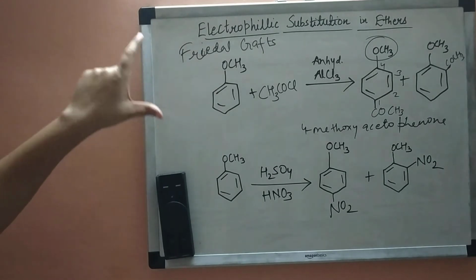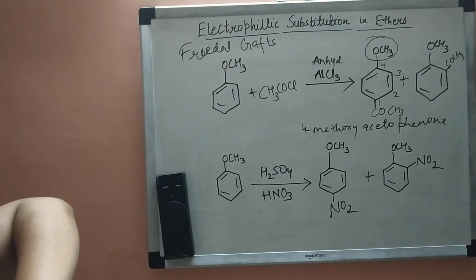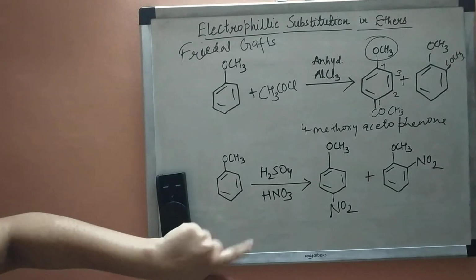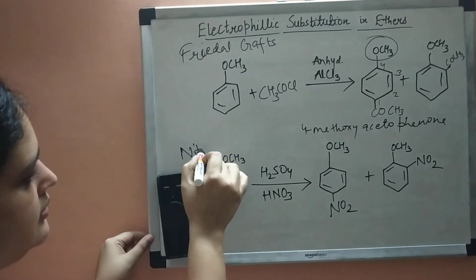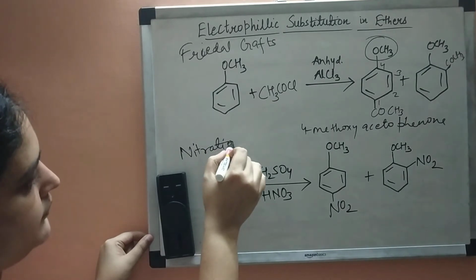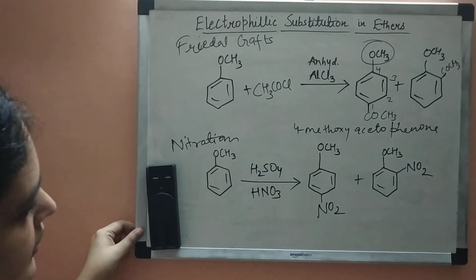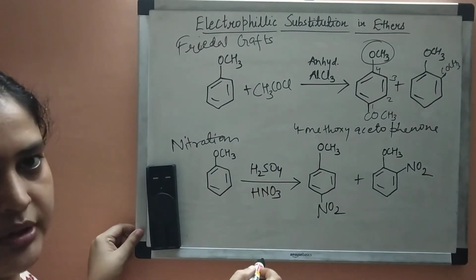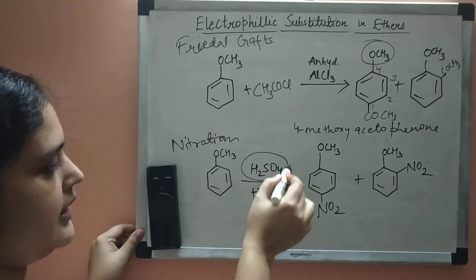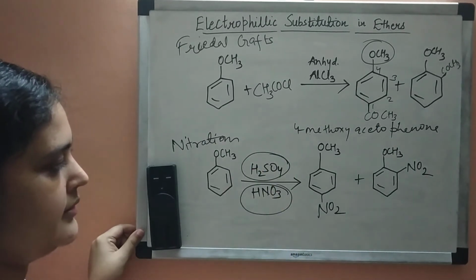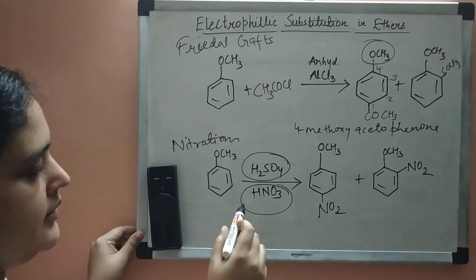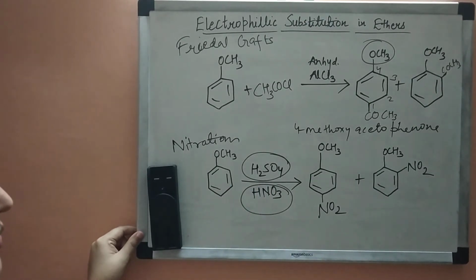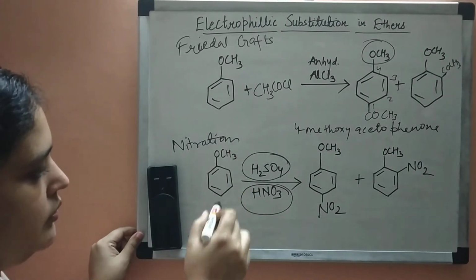So this is also an electrophilic substitution reaction. Now next is the nitration reaction. This is the last reaction. Here we are using nitrating mixture, that is sulfuric acid and nitric acid. Both are concentrated acids. So concentrated sulfuric acid and concentrated nitric acid we are using on anisole, for example.